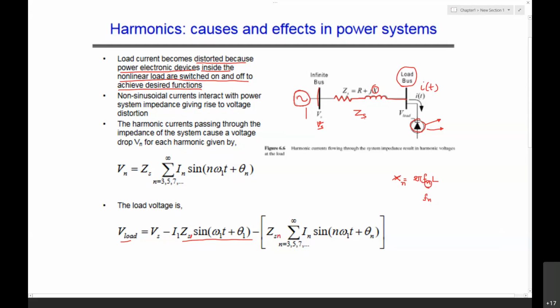Whatever the frequency components of the current are, that is the drop offered by the source inductance.